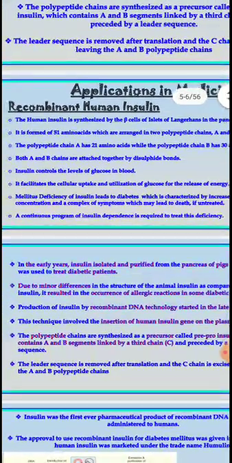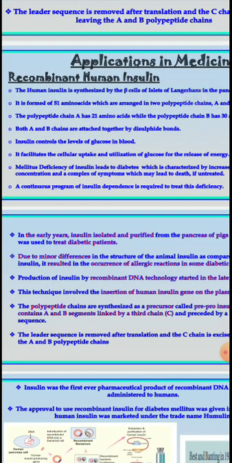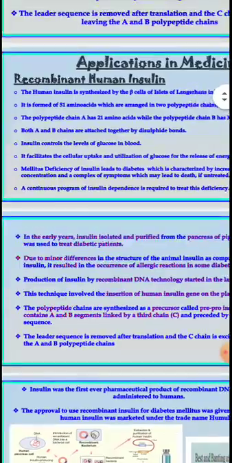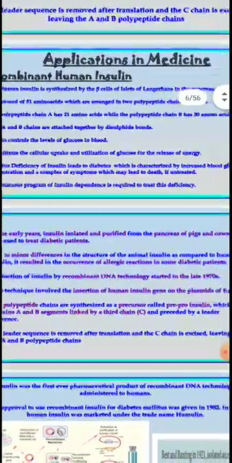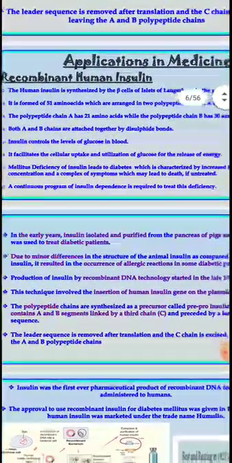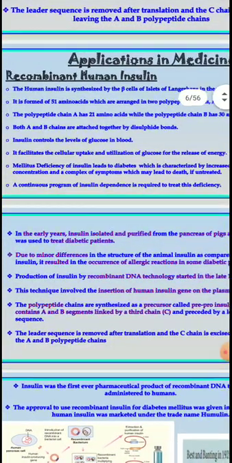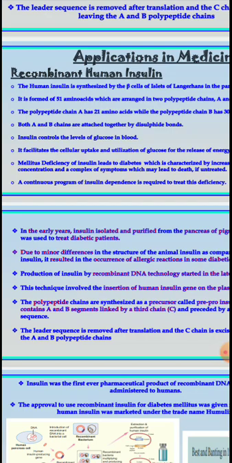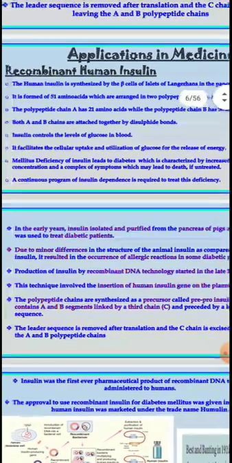Both A and B are attached together by two disulfide bonds. Insulin controls the level of glucose in the blood. Insulin results in the cellular uptake and utilization of glucose for the release of energy. Deficiency of insulin leads to diabetes mellitus, which is characterized by increased blood glucose concentration and a complex of symptoms which may lead to death if untreated. If you are not treated, it leads to death. A continuous supply of insulin is required to treat this deficiency.